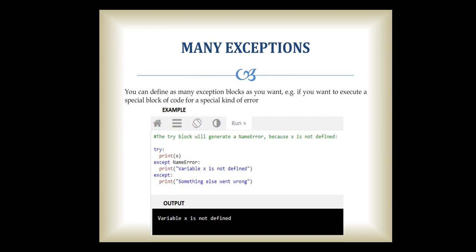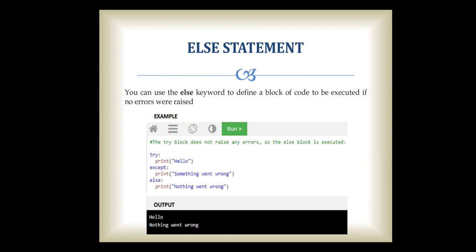Okay, next is else statements. You can also use an else keyword to define a block of code to be executed if no errors were raised.